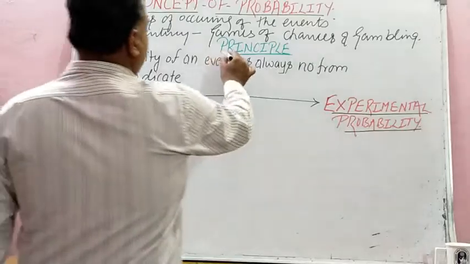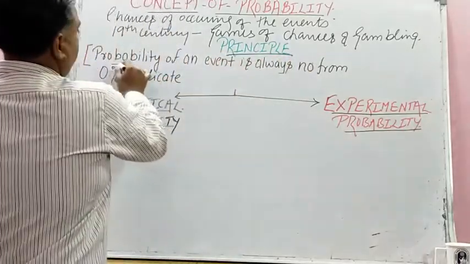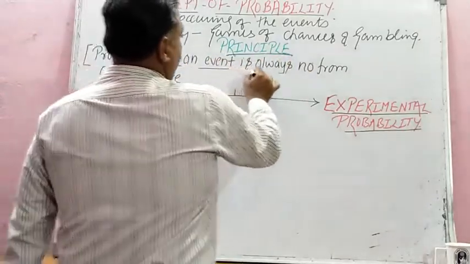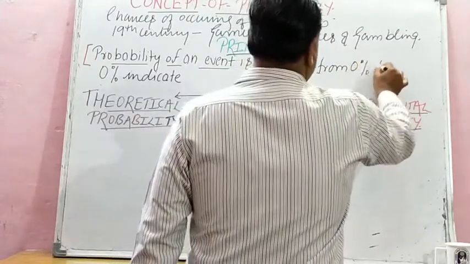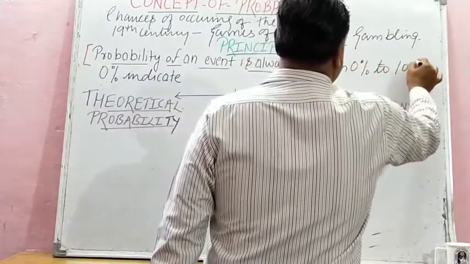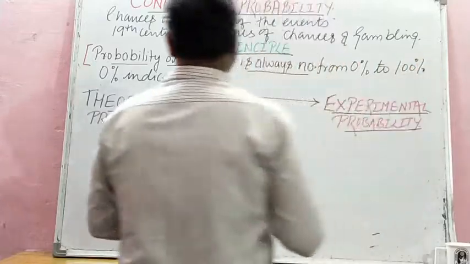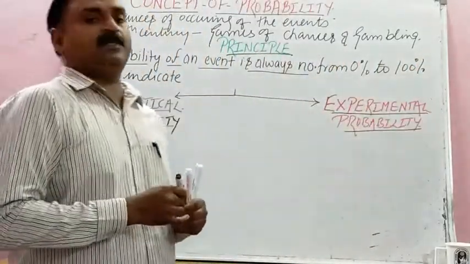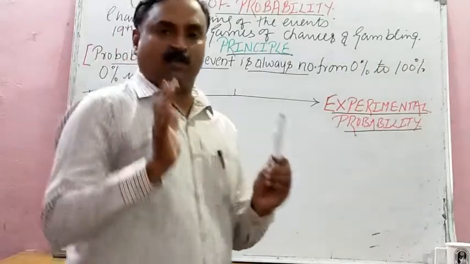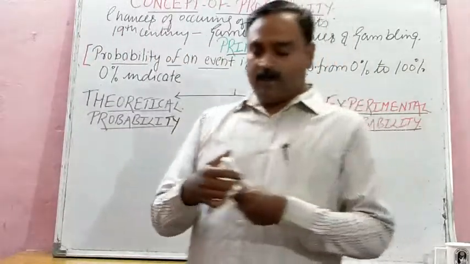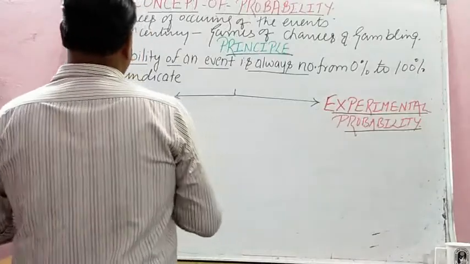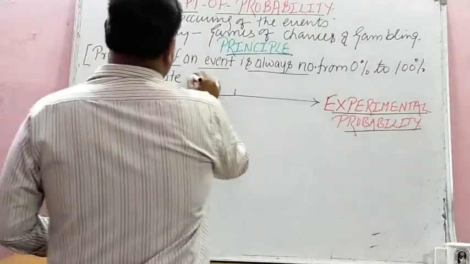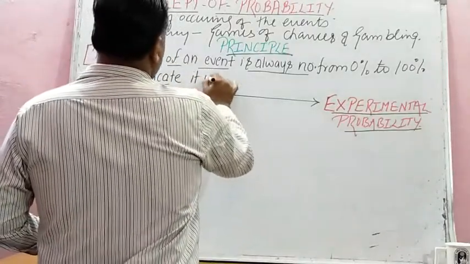And what is the principle of this? Probability of an event is always a number from 0% to 100%. Now 0% indicates that it won't occur.